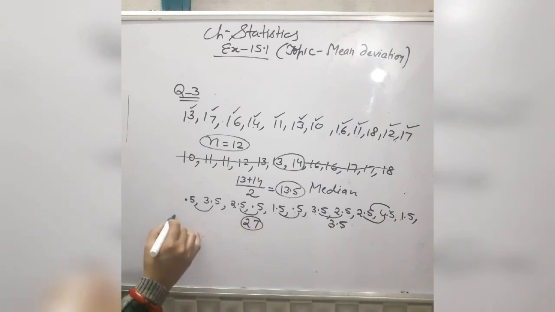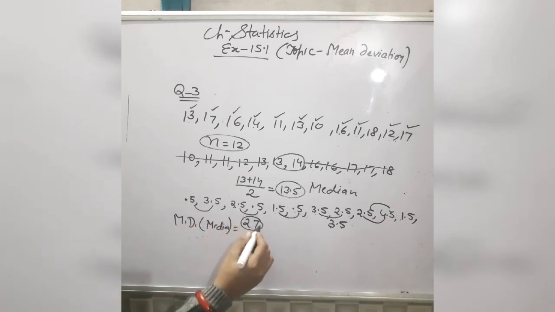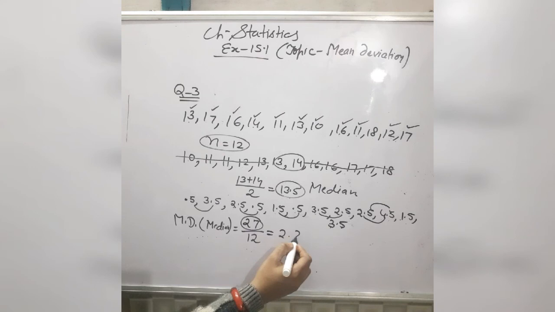This is the sum. Now mean deviation about median is equal to the sum of all these deviations divided by the number of observations. So 27 by 12 gives you 2 point something. This is the value of mean deviation. So in homework you will complete this exercise up to question number 4.